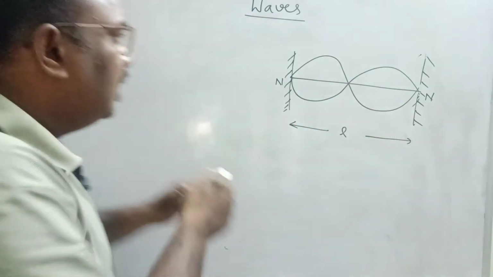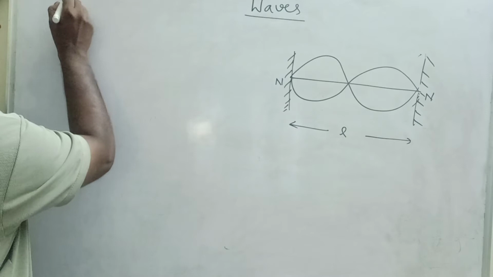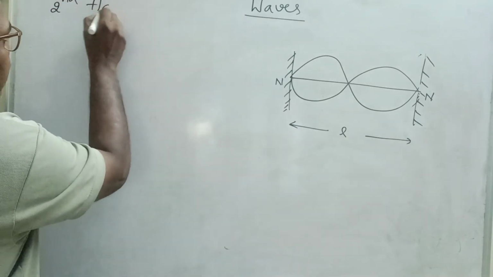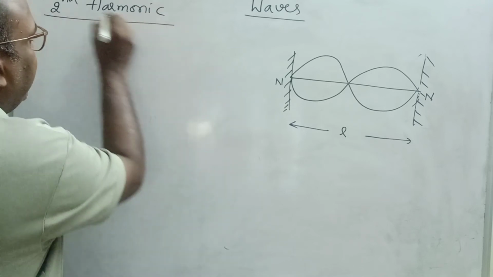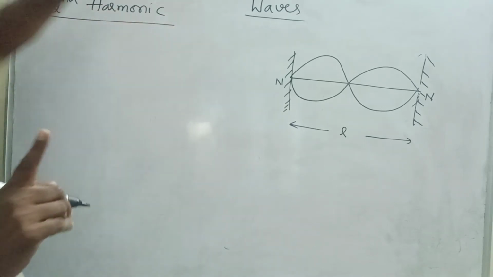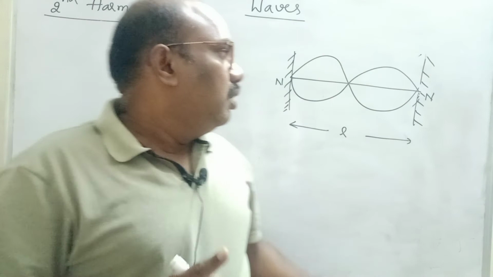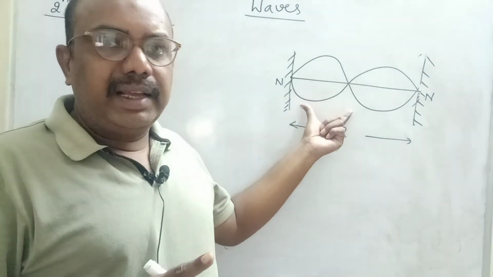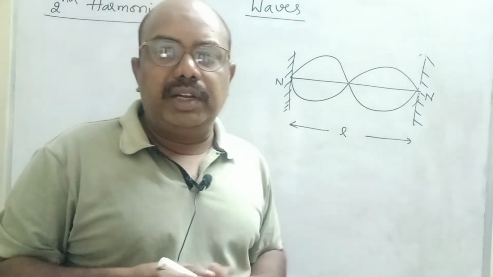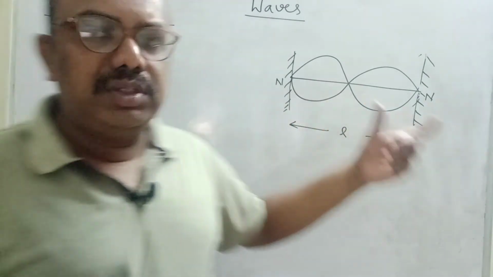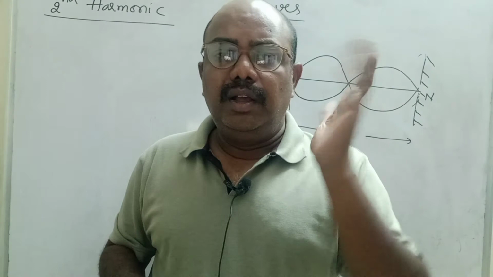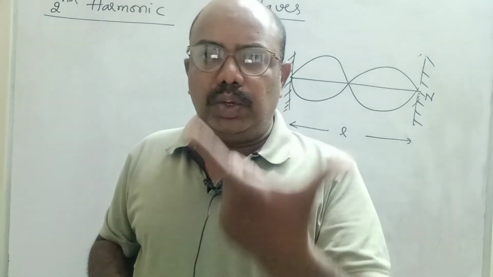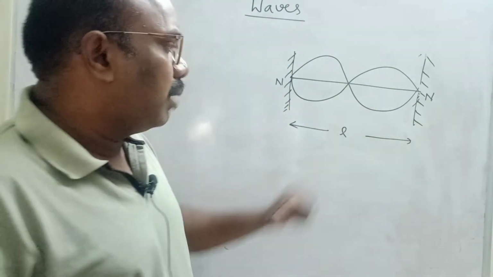So this is called second harmonic. Harmonic means nothing but multiples of fundamental frequency. Fundamental frequency means one harmonic, so one loop is produced at that time. Now two loops are produced. However many loops are produced, that many harmonics are present. Only one loop, one harmonic. Two loops, two harmonics. This is the second harmonic.